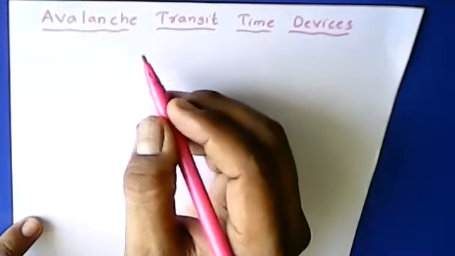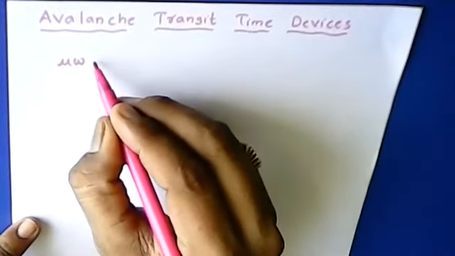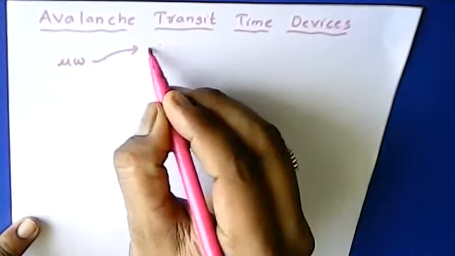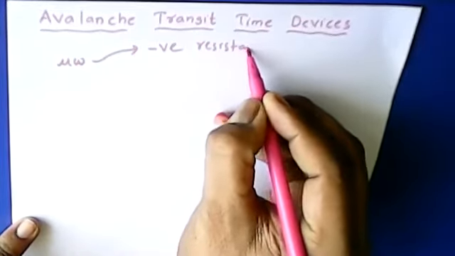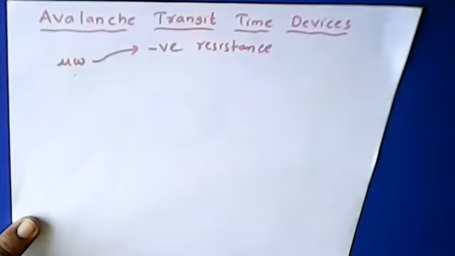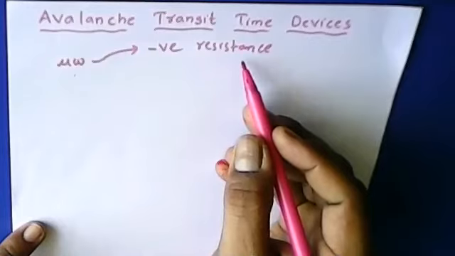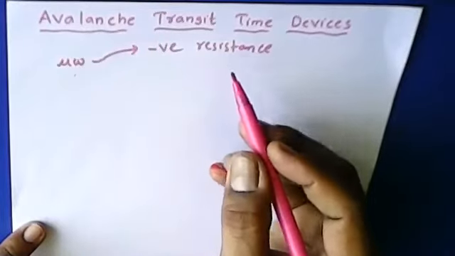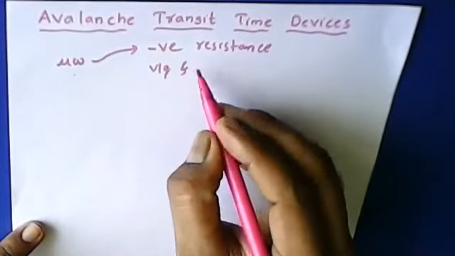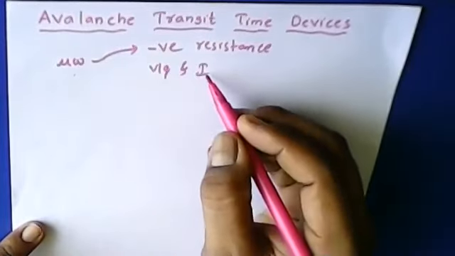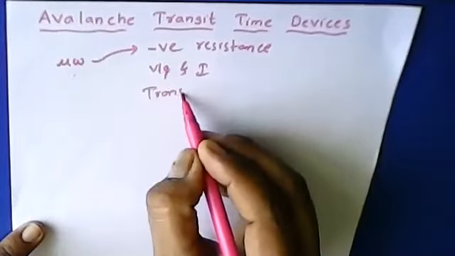The microwave device which exhibits negative resistance, and which has a delay between voltage and current in an avalanche together with transit time.